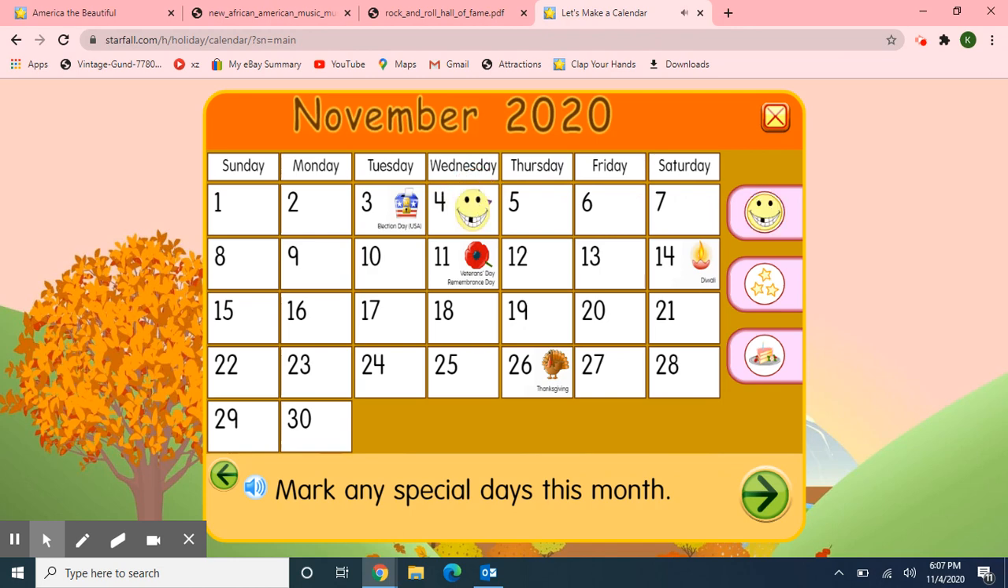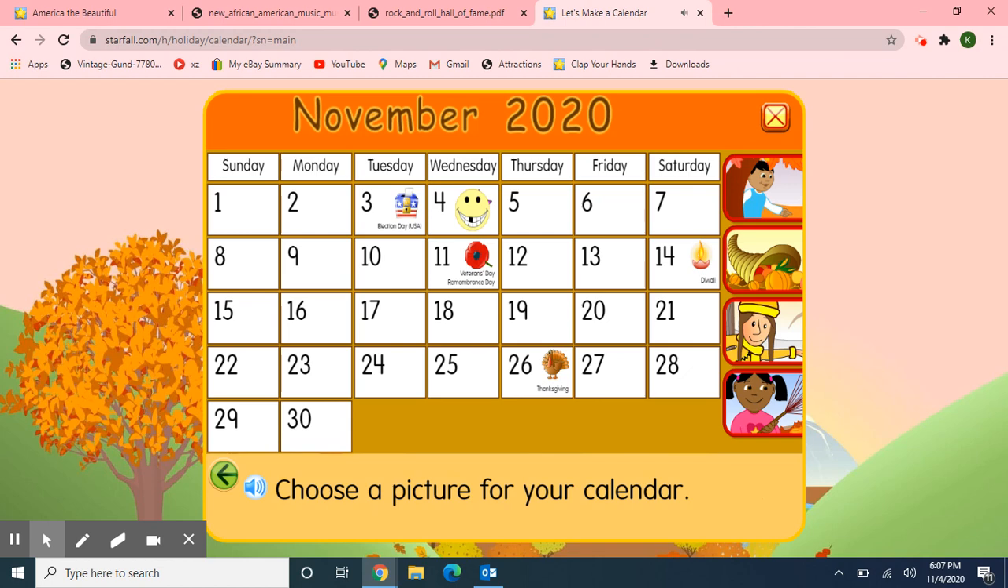And then on Wednesday, November 11th, it will be Veterans Day, Remembrance Day. And then on November 14th, Saturday, Diwali. And then on November 26th, Thursday, it will be Thanksgiving. Thanksgiving. That's right.